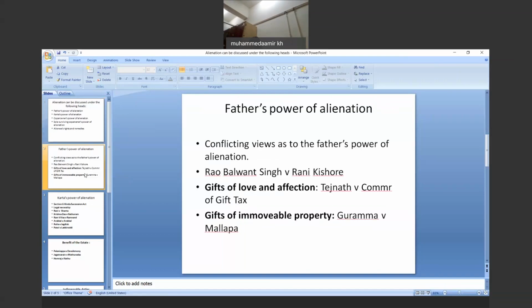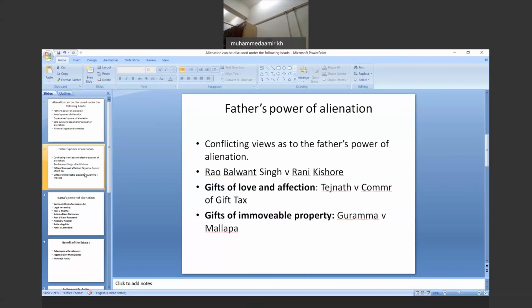The reason behind this conflict was a text under the Mitakshara, according to which the father is subject to the control of his sons and others in regard to immovable property.